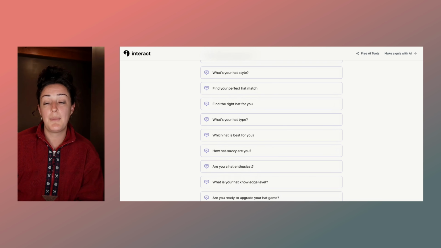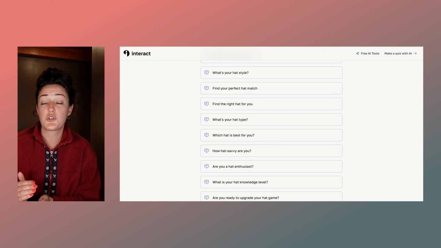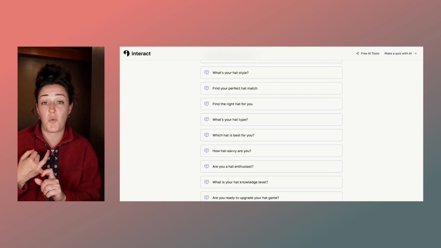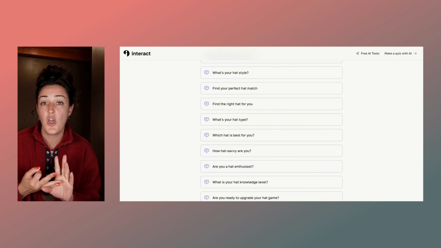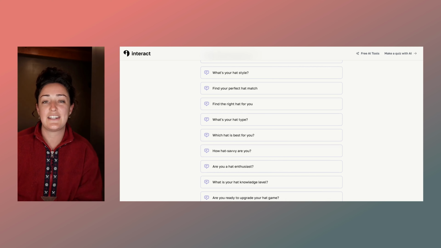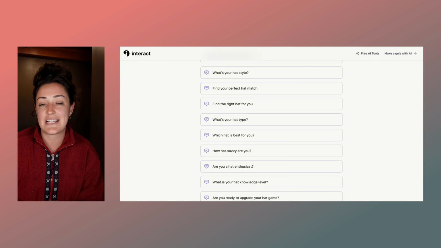And here's a pro tip. If you're not sure, make a little poll. Ask your audience before you actually make your quiz which quiz they would like to take the most. Do they want to know how these hats are made? Do they want to know which style is best for them? Or do they simply want it to select a hat so that they can purchase it easily? Maybe that's based on different logos, colors, things like that.